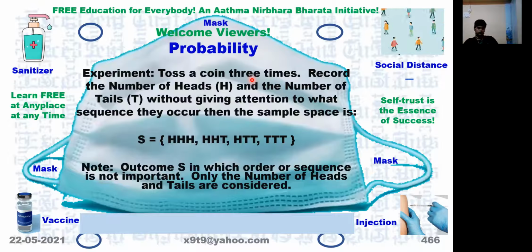So the outcome, in which order or sequence is not important, and only the number of heads and number of tails are considered, the sample space will become like this. So this sample space you can note down in the paper.